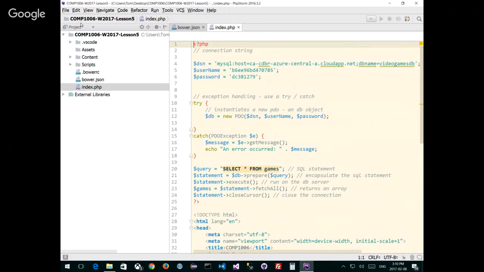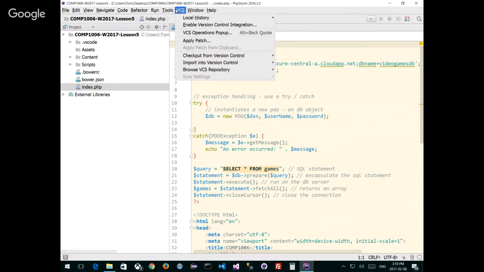I want to put things up on GitHub. Question for you, for PHP Storm lovers: can I set up my Git repository straight from PHP Storm? If I go to VCS, and I want to set up my version control, how do I do it for those people who are doing it? Is it enable version control integration? Tell me how you do it.